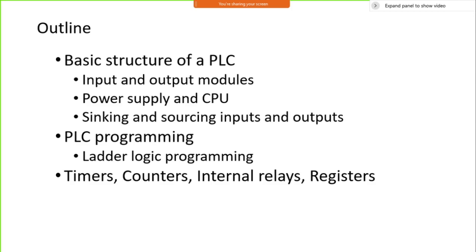You know now where that particular PLC sits. We will look at the PLC structure, the way its power supply works, how the processor works, and the way I can teach that PLC. That programming is called a ladder logic program. And in that ladder logic programming, there may be different aspects.